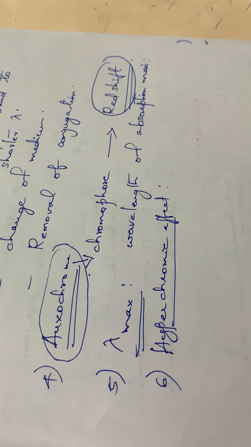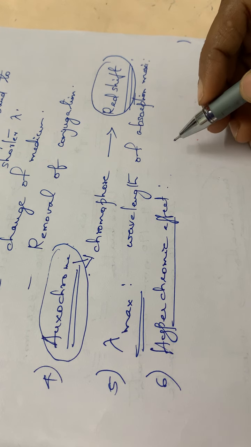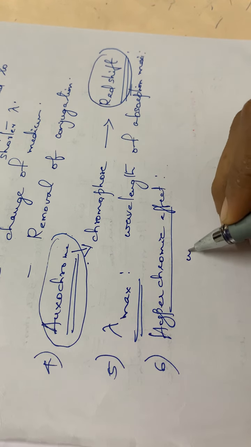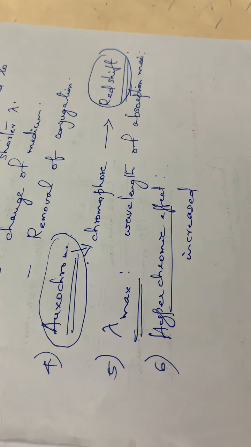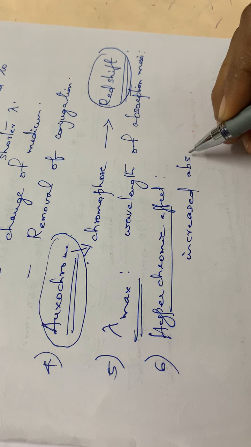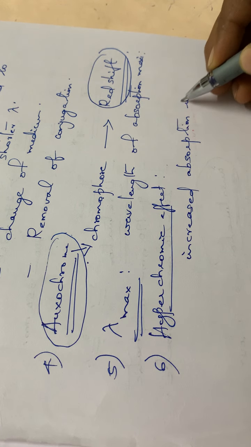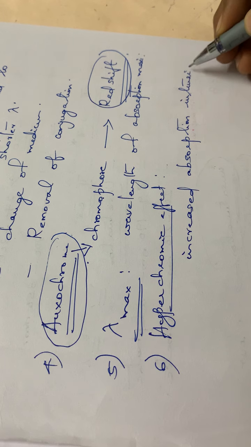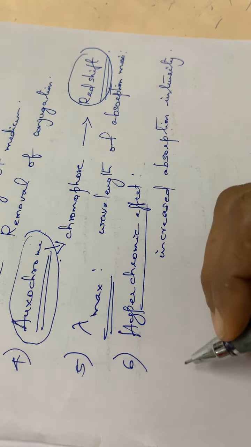Hyperchromic effect means an effect leading to an increased absorption intensity.